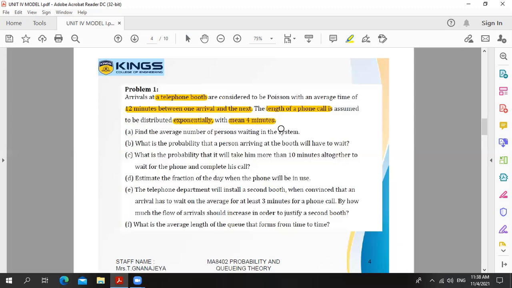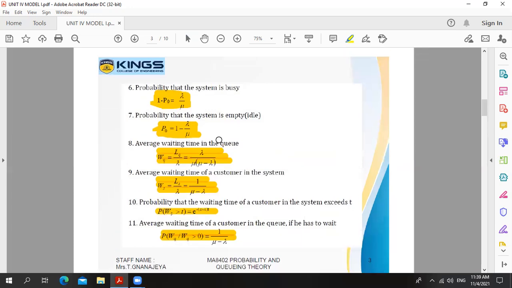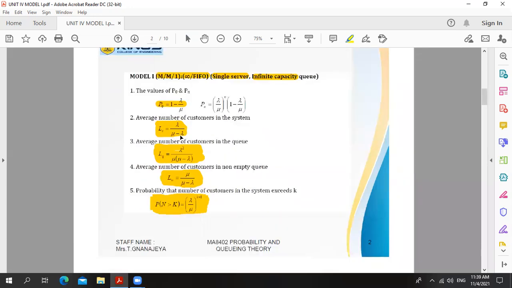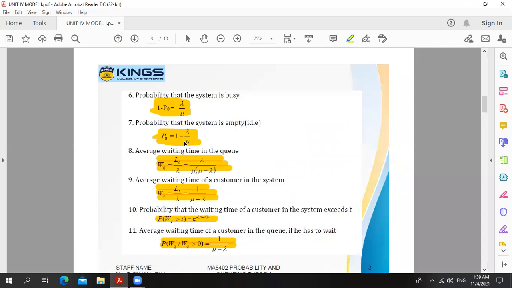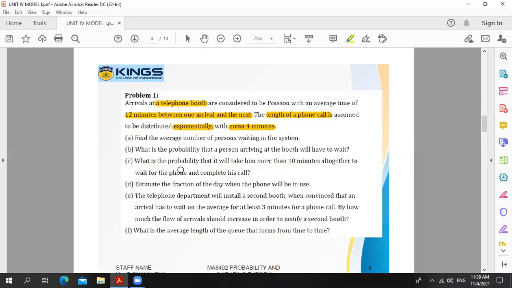So model identification is very important. And also collection of lambda and mu is most important, because we know that all the formulas depend on the values of lambda and mu. So if you make a small mistake in collecting lambda and mu, the entire problem will be wrong. So we are aware that we have to collect lambda and mu values carefully. So now we collected the values: 1 by lambda is equal to 12, 1 by mu is equal to 4.